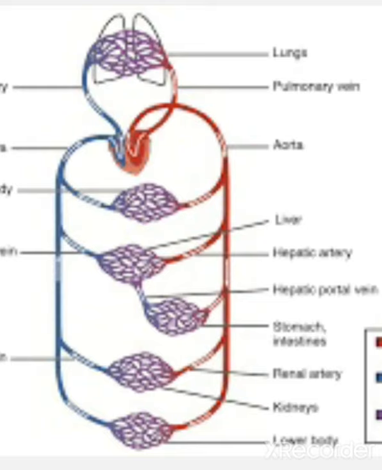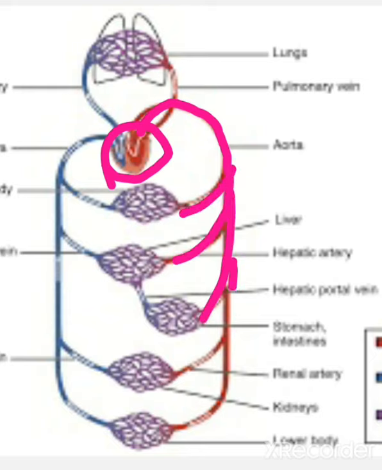Look here. This region shows the heart. Large arteries arise from the heart. This is the large artery. This large artery arising from the heart is split into small arteries. These small arteries again split into minute tube-like structures that are called capillaries.